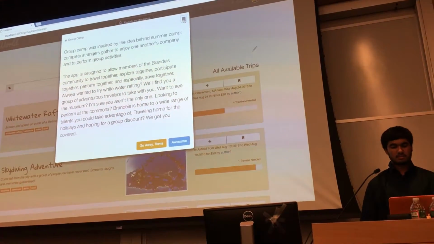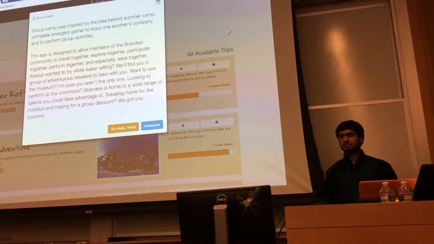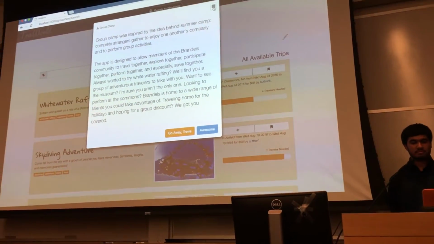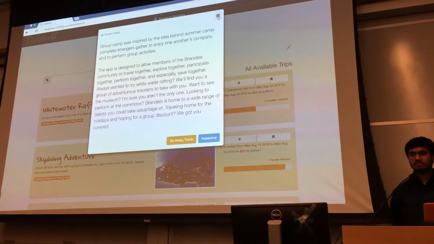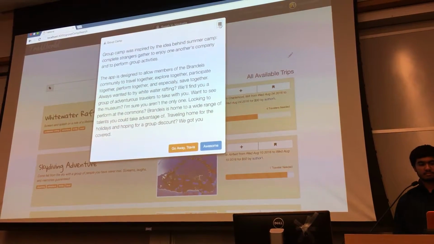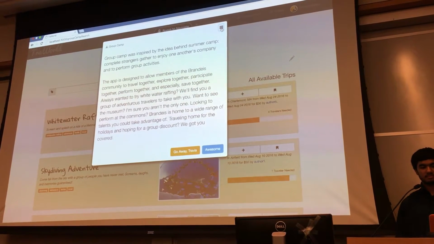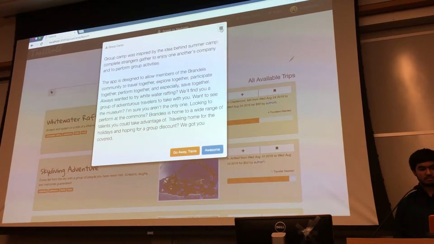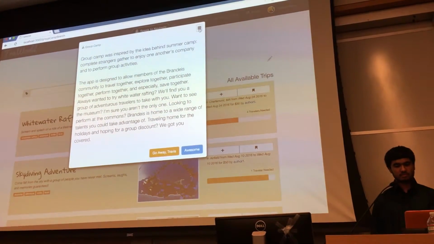Group camp was inspired by the idea behind summer camp. Complete strangers gather to enjoy one another's company and to perform group activities. The app is designed to allow members of the Brandeis community to travel together, explore together, participate together, perform together, and especially save together.